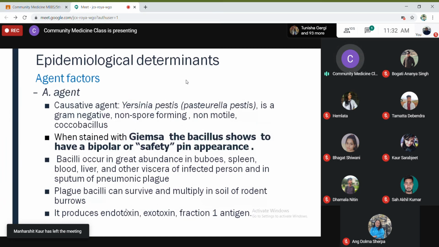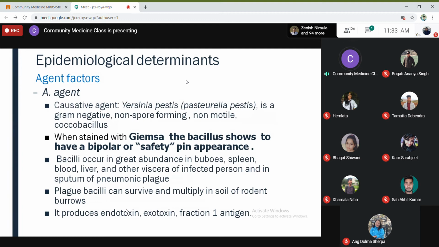And plague bacilli can survive and multiply in the soil of rodent burrows. So Yersinia pestis can actually survive and multiply in the soil of rodent burrows. You know that rodents dig the earth and make these burrows, the place where they hibernate during winters and stay inside. So in those burrows these bacilli are found in abundant numbers, and they can survive and multiply there, in the soil itself.